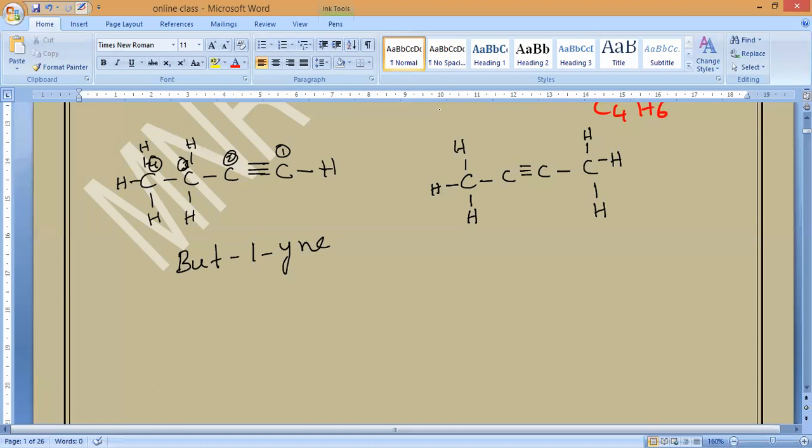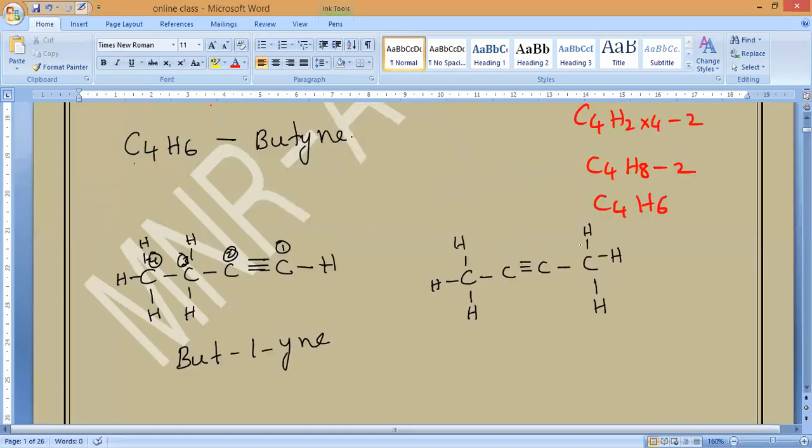Now numbering the carbons, 1, 2, 3 and 4. From any side, the same thing will come. So this is 2-butyne, plus 1-butyne.